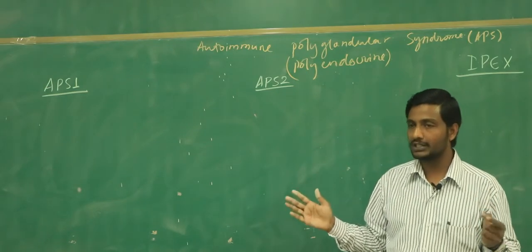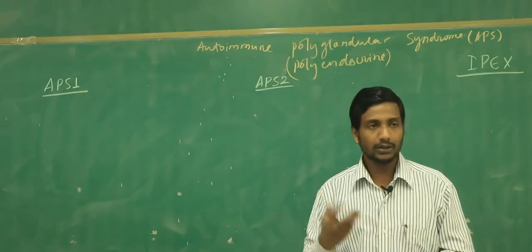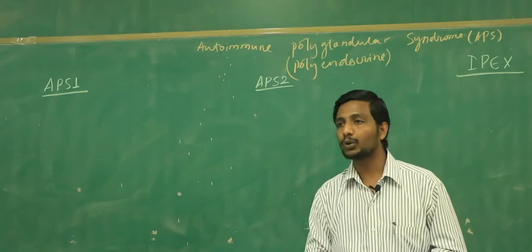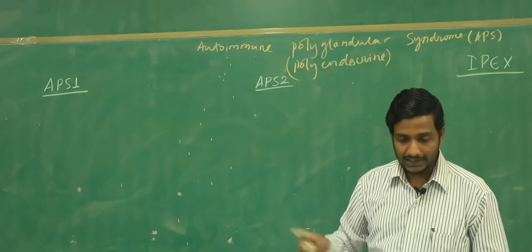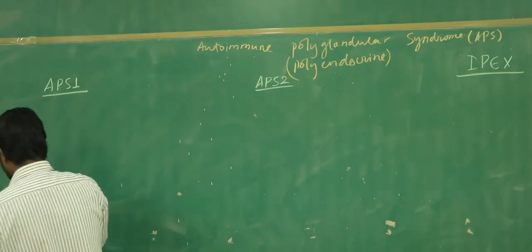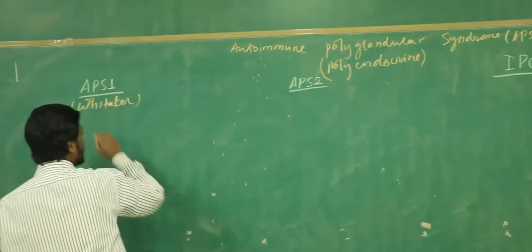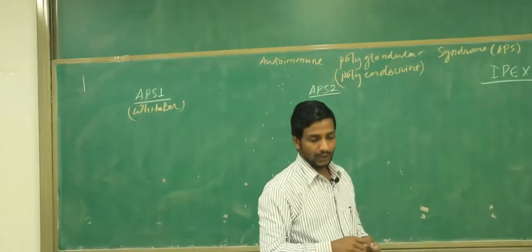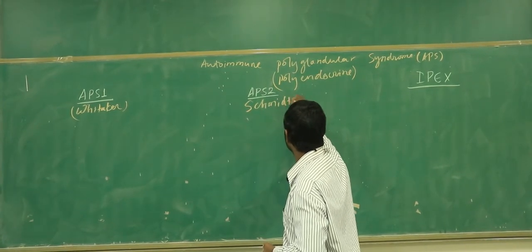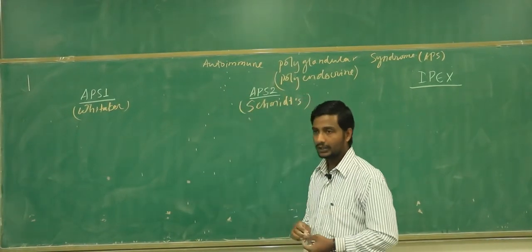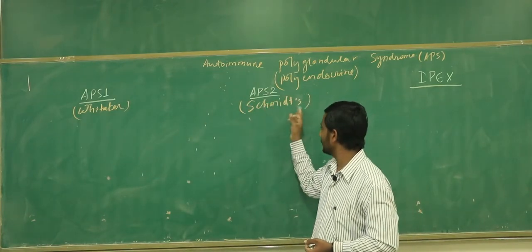All of them have one similarity, that there is not only one gland involved, multiple glands are involved, and another similarity is that all of them are examples of autoimmune diseases. Got idea? Now the first thing you must not forget: APS type 1 is in some books also called Whittaker syndrome. The APS type 2 is also sometimes called Schmidt syndrome. So APS 1 is Whittaker syndrome, and APS 2 is Schmidt syndrome.